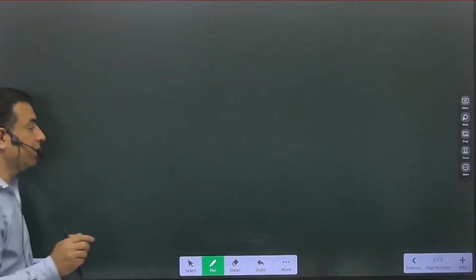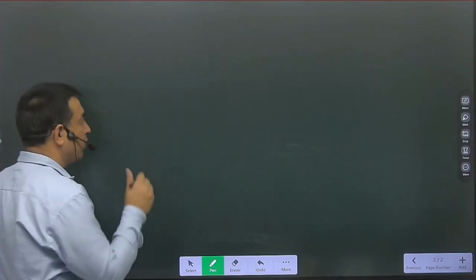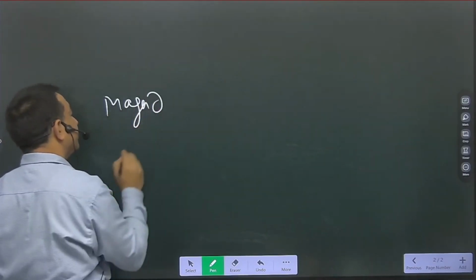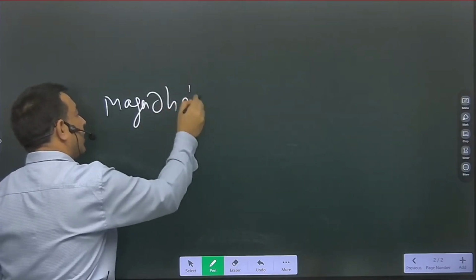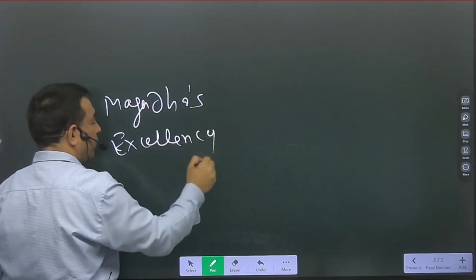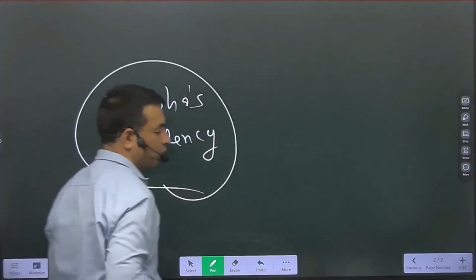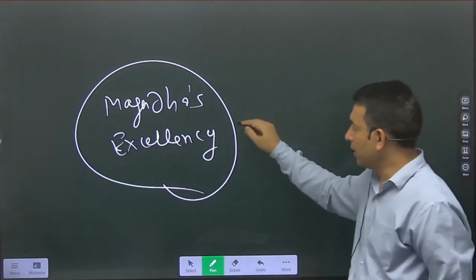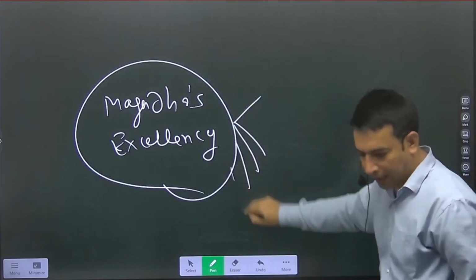But before that, there is the excellency of Magadha. Now the question is why Magadha became excellent? Magadha's excellency. Means why Magadha was the most dominant. So again, the excellency of Magadha would depend on so many factors.